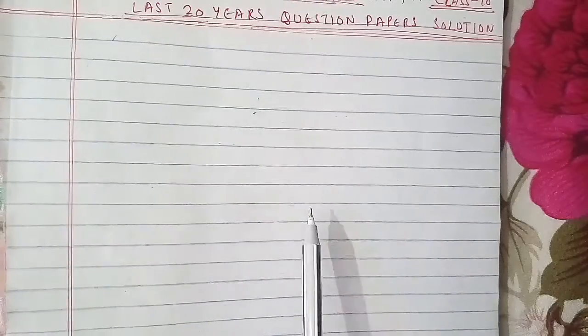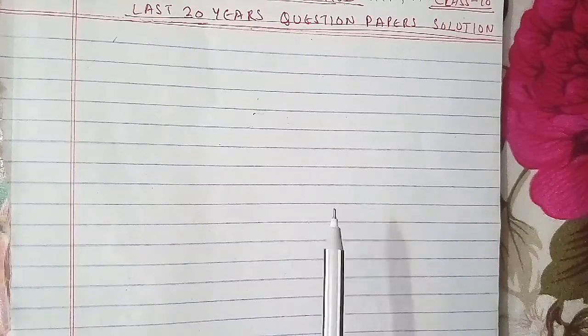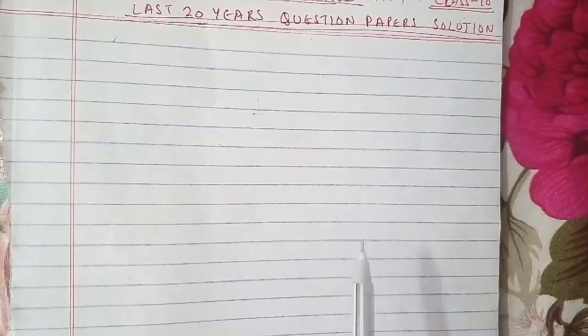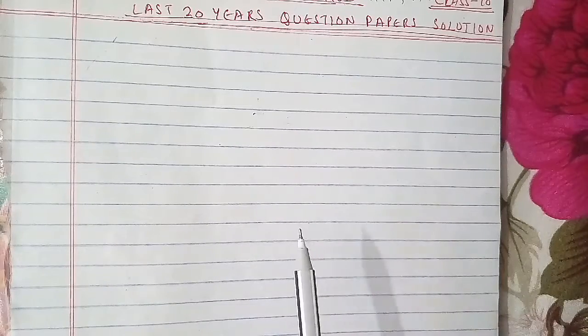Then define a software process is from Unit 1. What is testability is from Unit 4. Difference between cohesion and coupling from Unit 3. Write down the objectives of software engineering is from Unit 1. What do you mean by SRS is from Unit 2. Define the term software process from Unit 1. Give two reasons for increase in the software cost is from Unit 5. Difference between a software measure and software metric is from Unit 3.